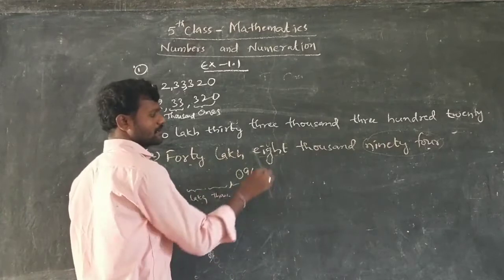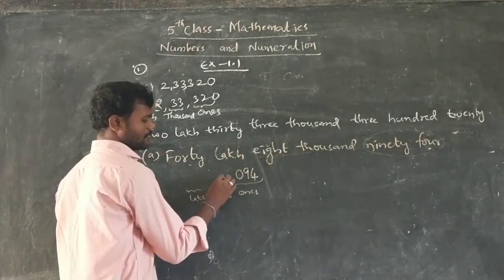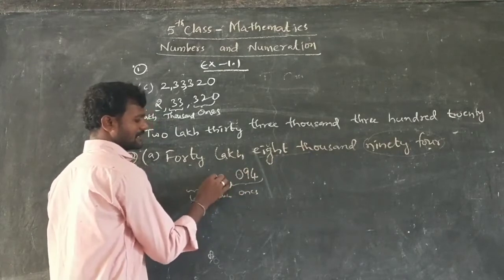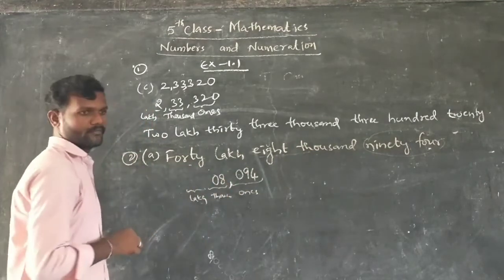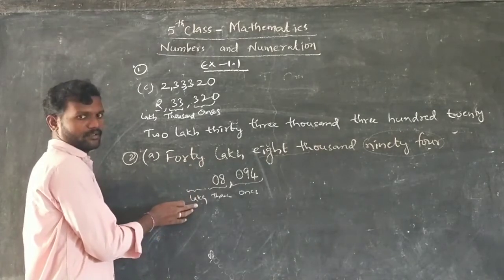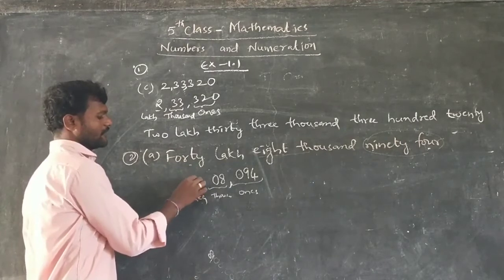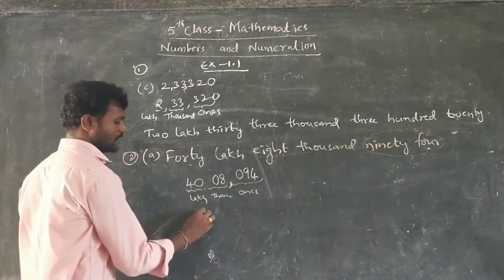Only thousands is given, 10,000s are not there, so take 0 here. And what is in lakhs? Lakhs and 10 lakhs both will come into lakhs period. 40 means directly write 40. So what is the number you got?